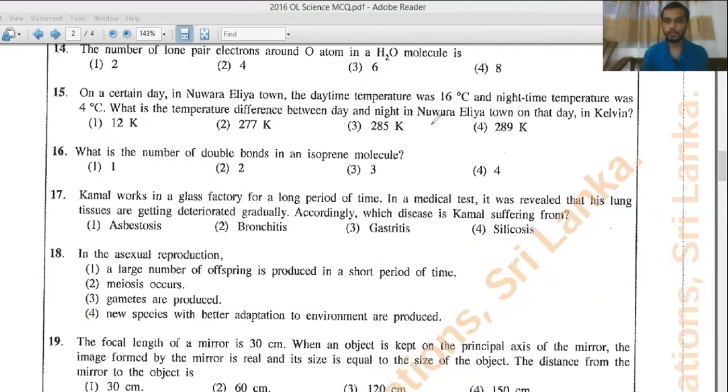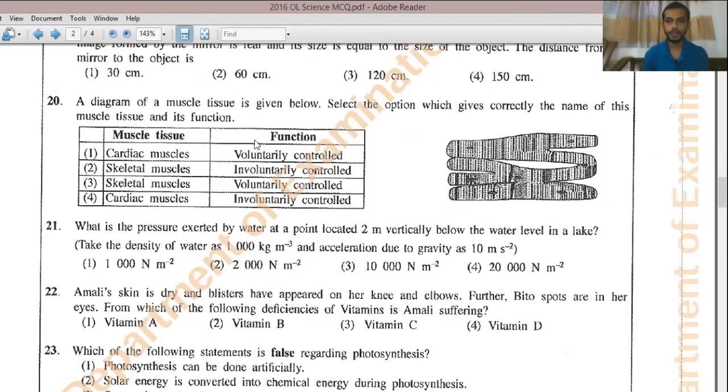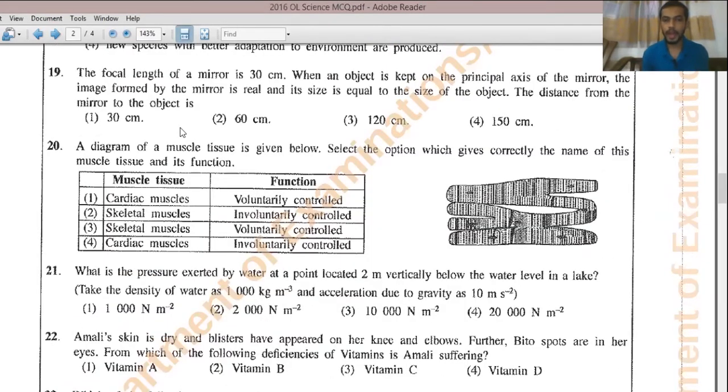Then let's move on to question number 20. Again, a diagram of a muscle tissue is given below, right? And they are asking what is the muscle tissue and the function of it, right? So as you can see it here, these muscles are branched, right?